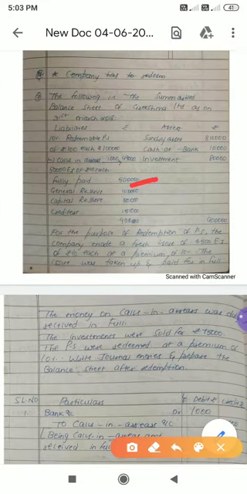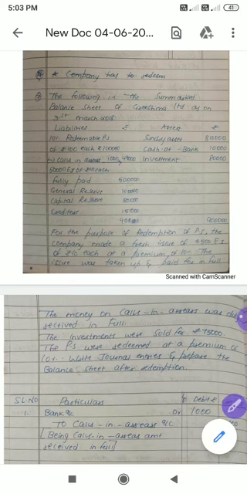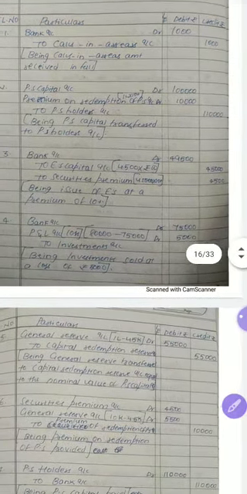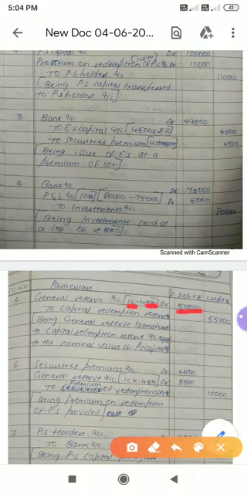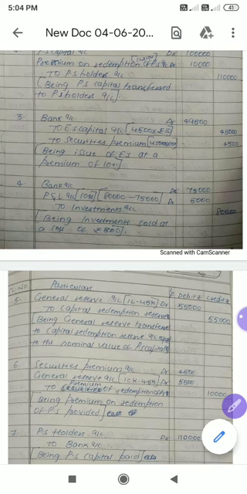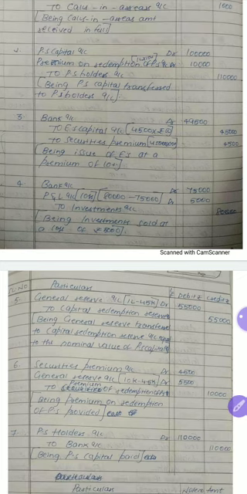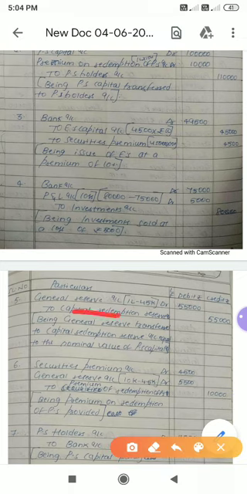Total divisible profit is 1 lakh, so you take out the same amount from divisible profits. 1 lakh minus 45,000, we get 55,000. General reserve account debit 55,000, to Capital redemption reserve account 55,000. And please remember, we are just going to transfer to the CRR account. It doesn't mean this amount will be utilized; the CRR account will be utilized to redeem preference shares.